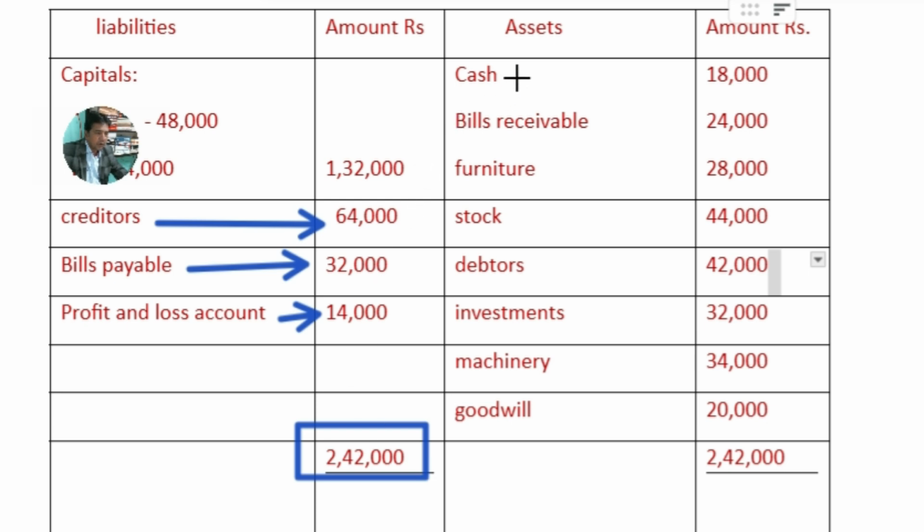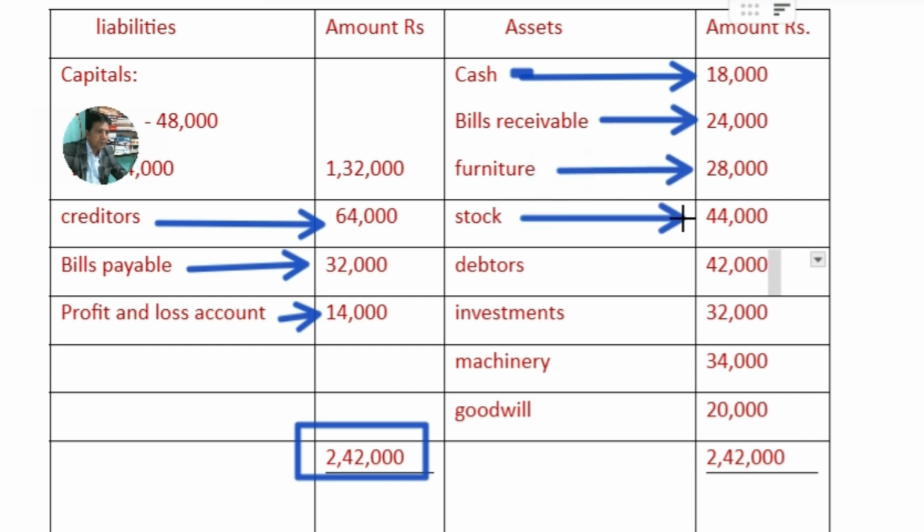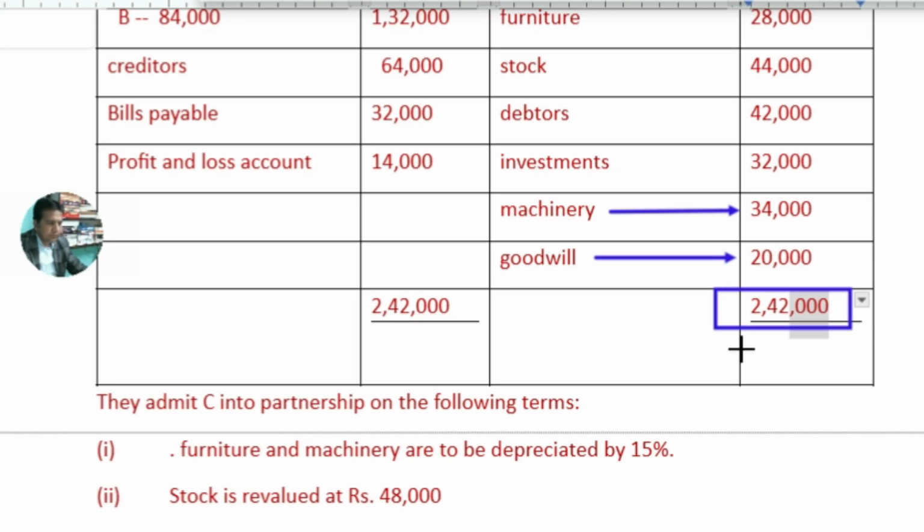Thereafter on the asset side: cash 18,000, bills receivable 24,000, furniture 28,000, stock 48,000, debtors. All these are assets, and goodwill is here. Goodwill is to be written off to the partners' capital accounts, that is, it should be debited to the partners' capital accounts. This goodwill already exists in the books of account, so it is already in the balance sheet, and it is 20,000 rupees. Asset side 2,42,000, liability side also 2,42,000.